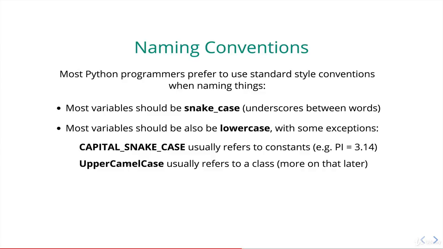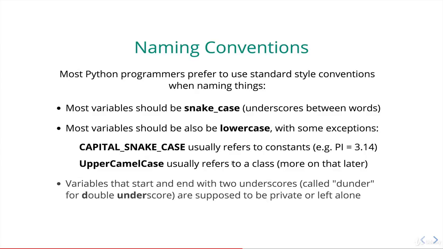If you see upper camel case, so camel case again means that we're not using underscores, we're using capital letters to separate words, that refers to a class, which is all I'll say on that for now. We will see classes a lot later on in the course, but upper camel case is usually referring to classes.